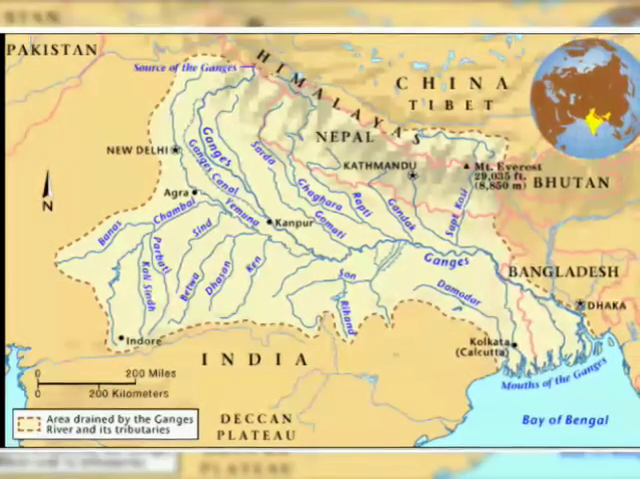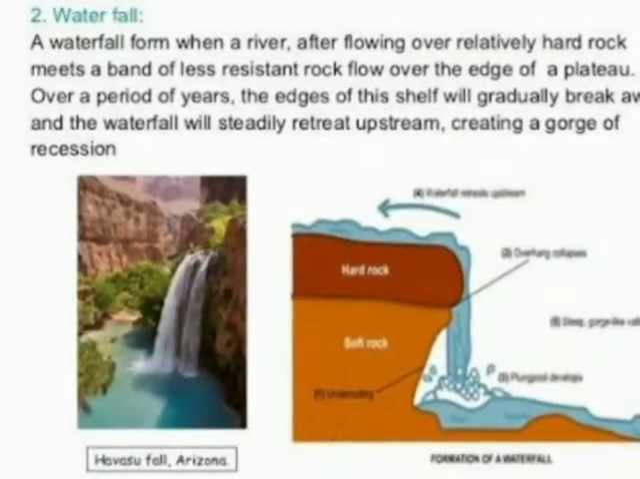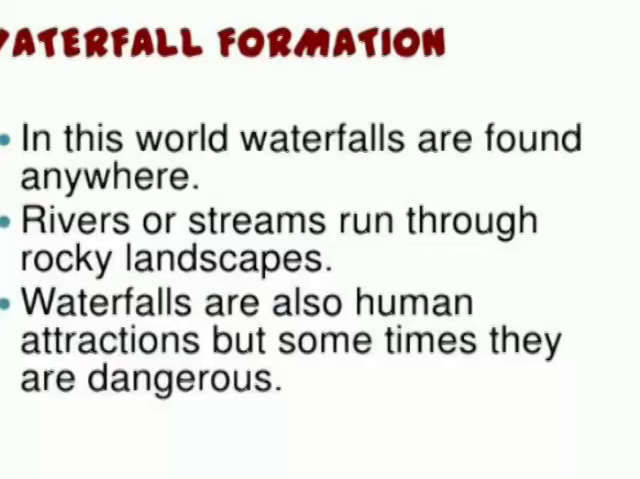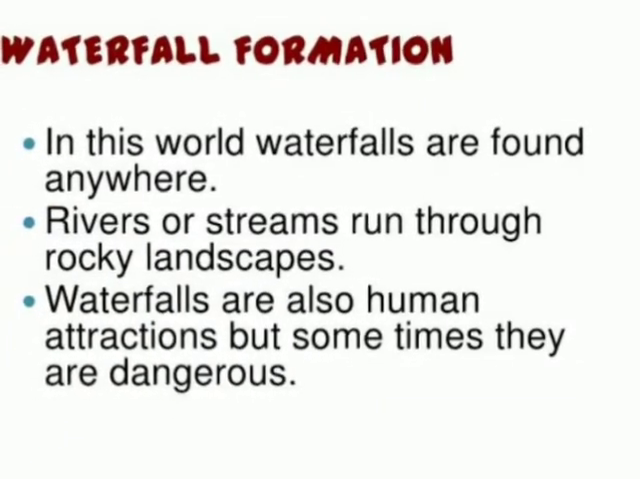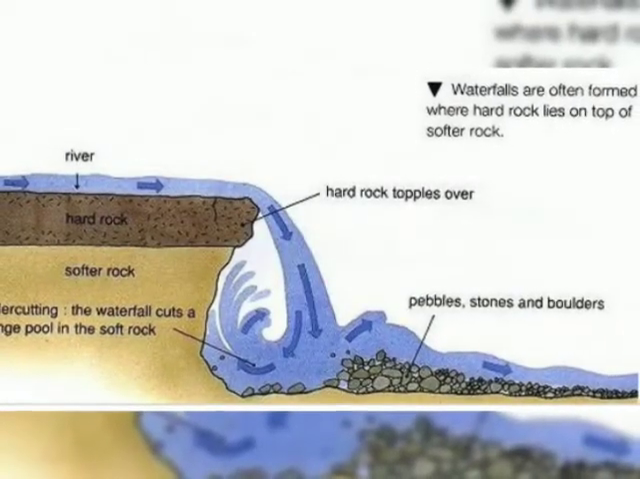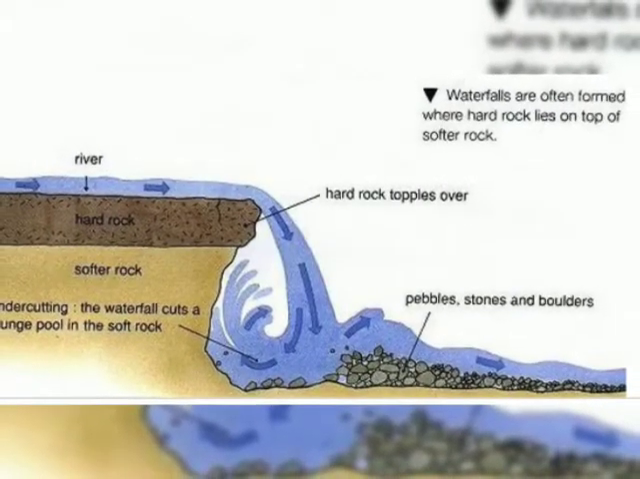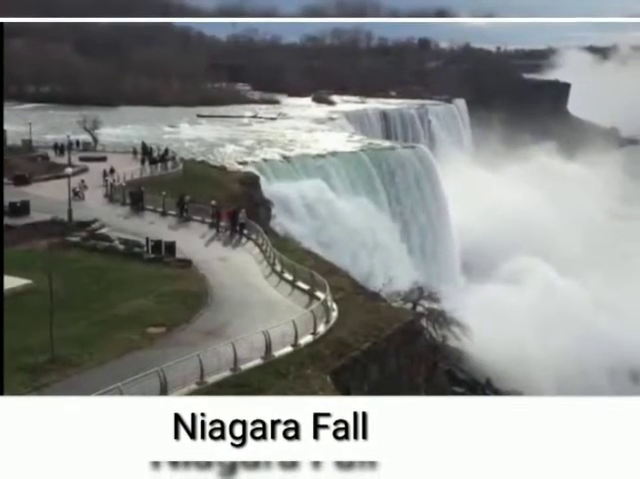Waterfall. When a river flows from a particular height, that is known as a waterfall. This is the main place for attracting people. This is the main place for visitors to be attracted. For example, Niagara Falls, which is located in North America.